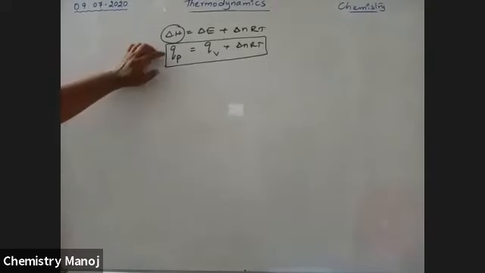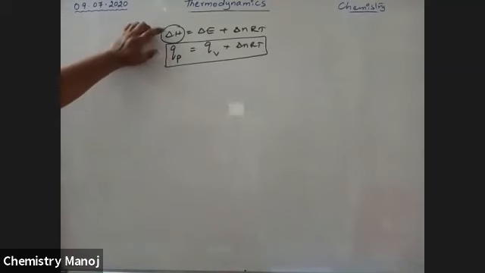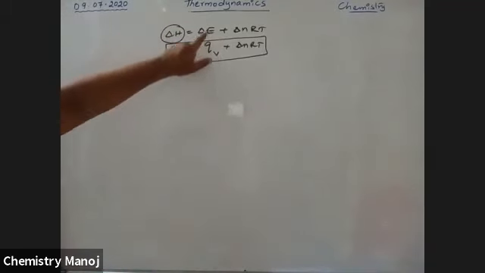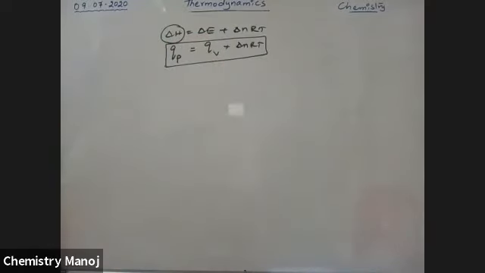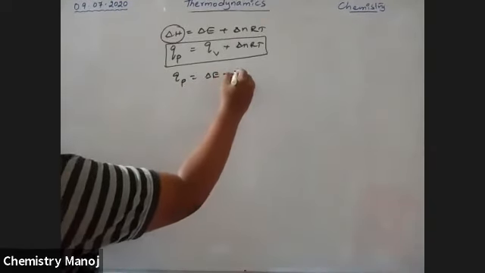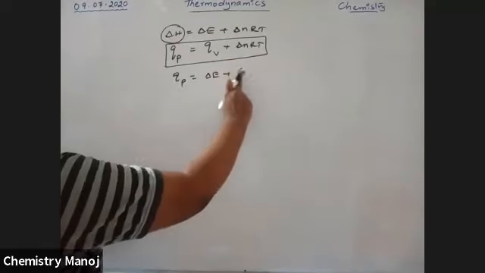What is QP? The heat content of the system at constant pressure, which is delta H. QV is the heat content of the system at constant volume, which is delta E. Therefore QP minus QV is equal to delta N RT. It is a very important case. Or QP is equal to delta E plus delta N RT. These are the different ways to express that.